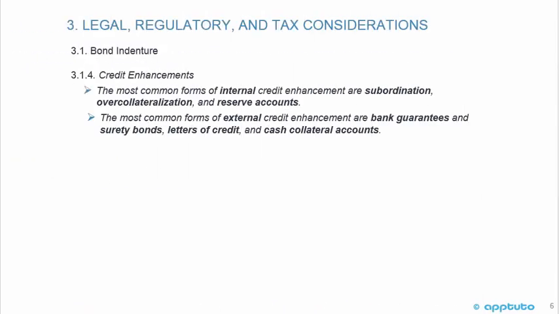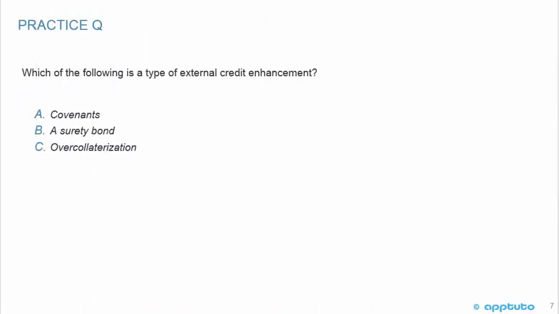Now we'll look at the credit enhancements in the bond indenture. The most common forms of internal credit enhancement are subordination, over-collateralization, and reserve accounts. The most common forms of external credit enhancement are bank guarantees and surety bonds, letters of credit, and cash collateral accounts. So you can imagine there can be many excellent multiple choice questions based on internal credit enhancements and external credit enhancements. And one last quick practice question to finish this LOS.